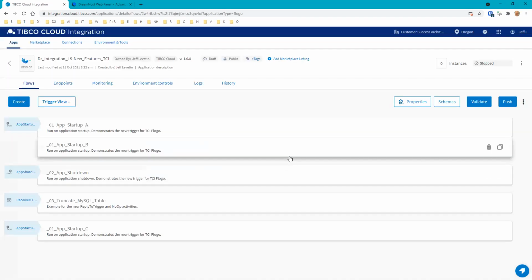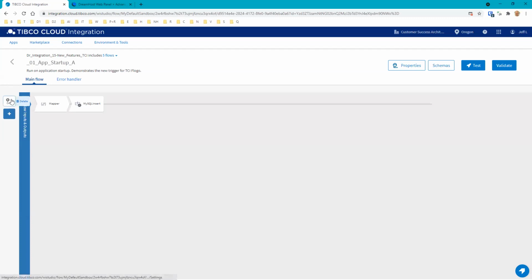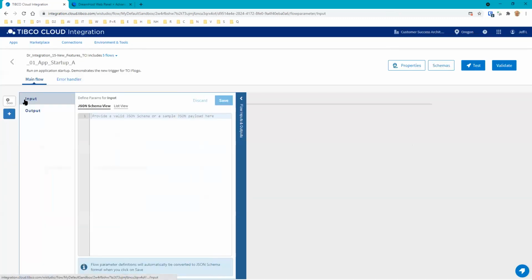It's just a top level trigger you can use anytime. So for this one, let's look at what this looks like here. So we have this trigger. There are no parameters in this trigger, right? And the flow inputs and outputs here, there's also no flow inputs and outputs.